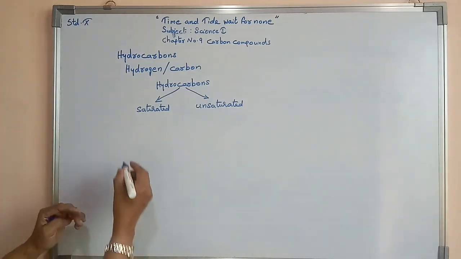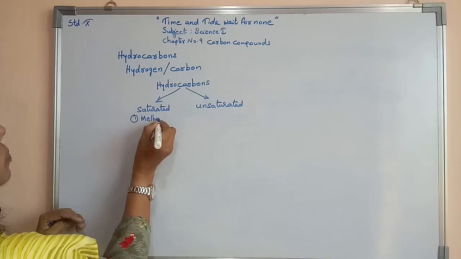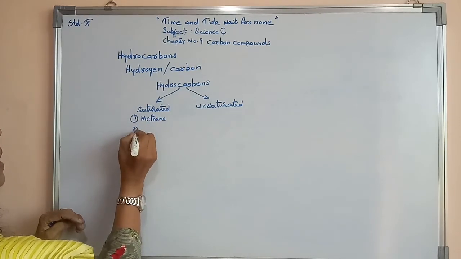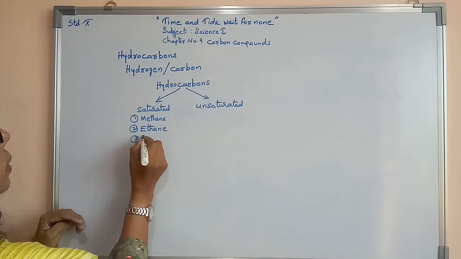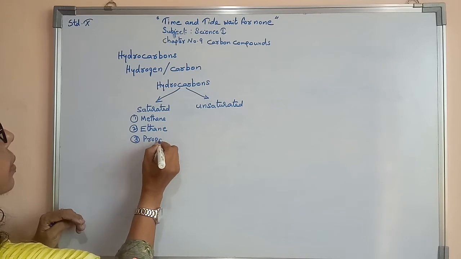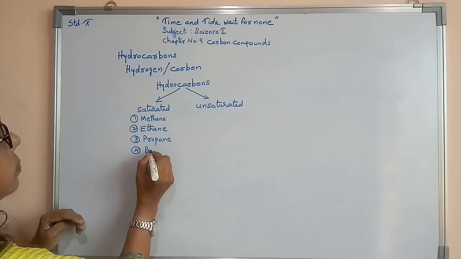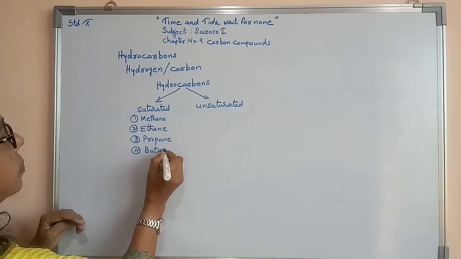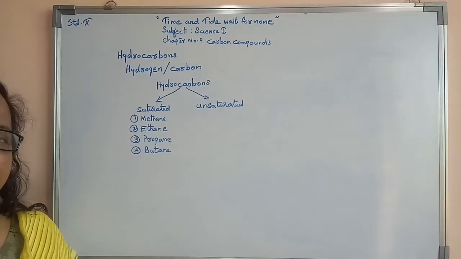Now for saturated hydrocarbons, examples: methane, ethane, propane, then the fourth one, butane. Now you will study 2 or 3 examples only.